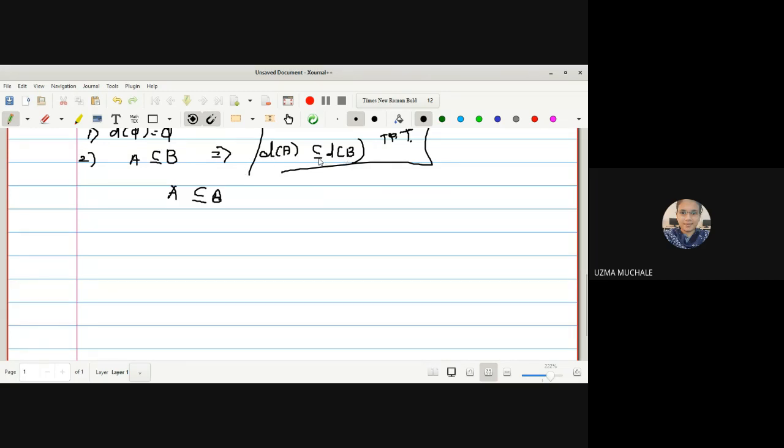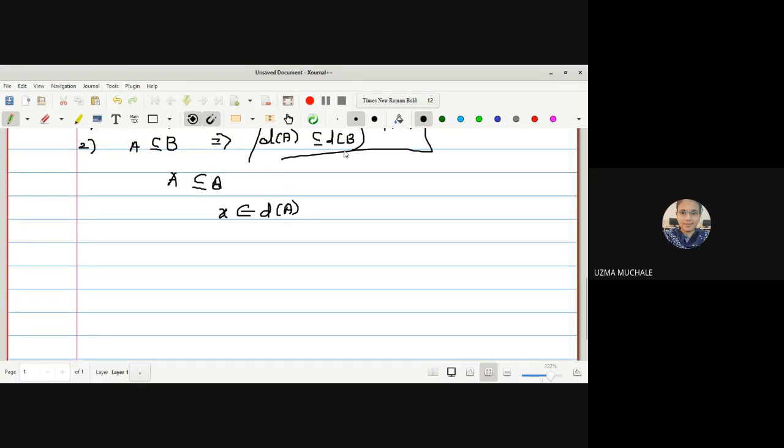What does subset mean? Whatever may be the elements of D of A, every element of D of A is an element of D of B. Right? Yes, ma'am. Okay, so what I can do for this, let us consider any element X. X is an arbitrary element of D of A, and what I have to prove is X is an element of D of B. We have taken an arbitrary element from D of A, and if we prove that that element belongs to D of B, then the result will hold. Okay.